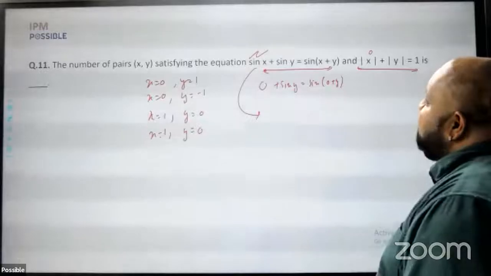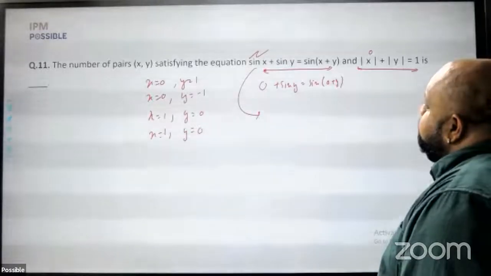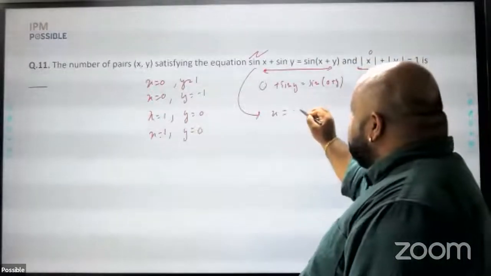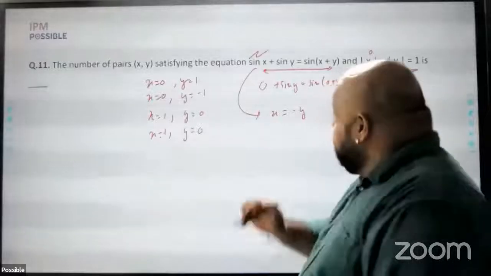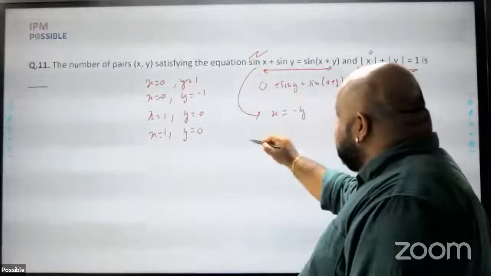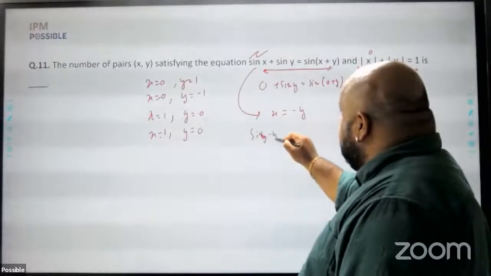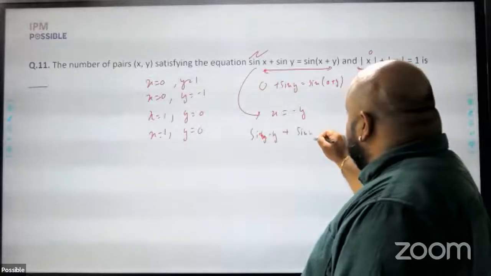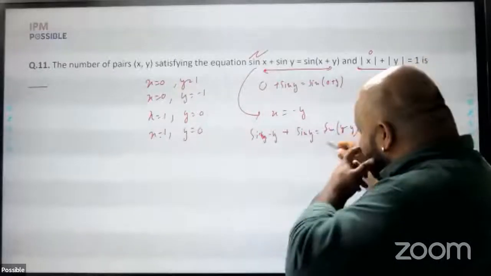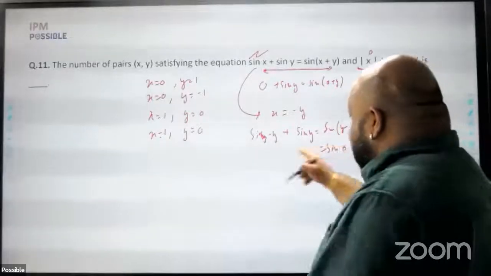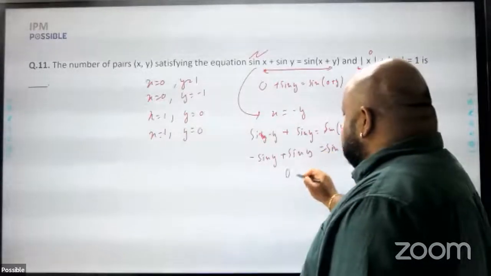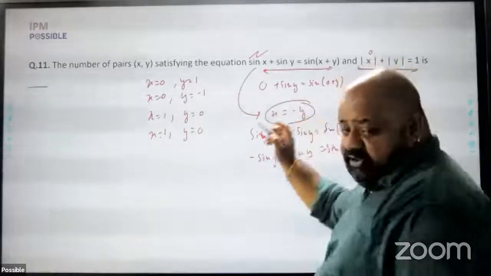Now if I have to find another solution for sin x plus sin y is equal to sin of x plus y, what can happen is, for example, if I put x is equal to minus y, right? So this becomes sine of minus y plus sine y is equal to sine of y minus y. Sine of y minus y is 0. Sine of minus y will be minus sine y, plus sine y will be 0. So this is another value which satisfies when I keep x is equal to minus y.